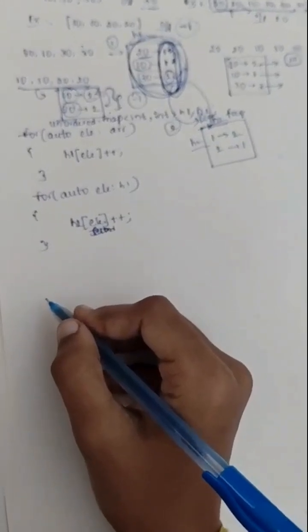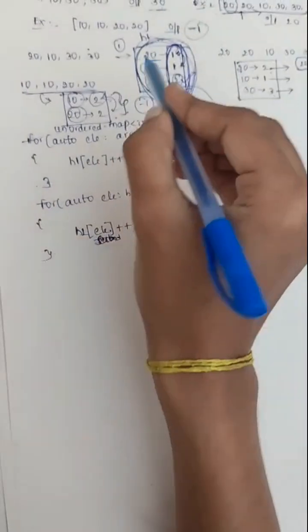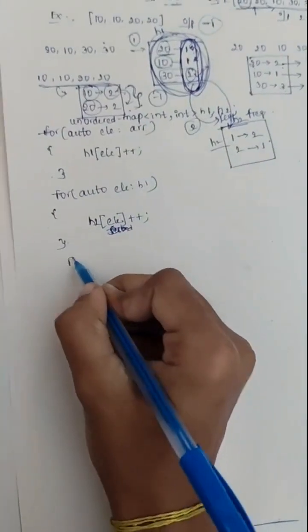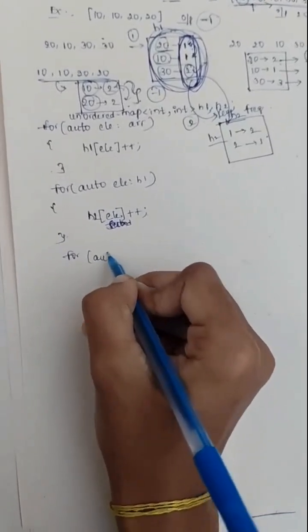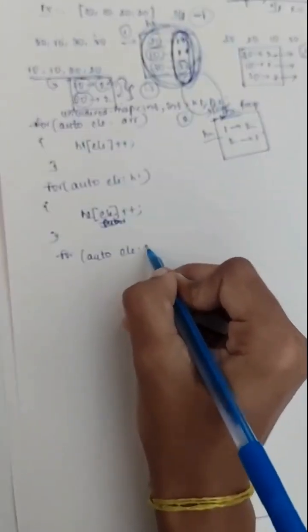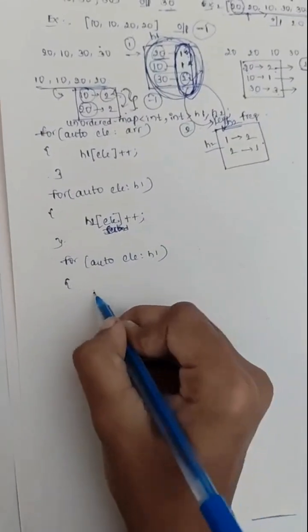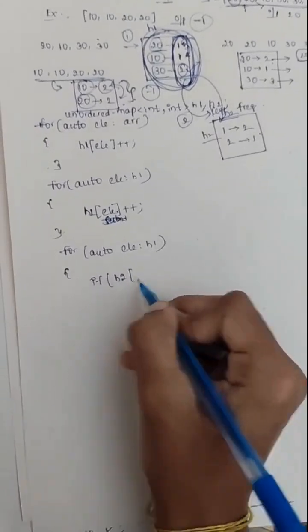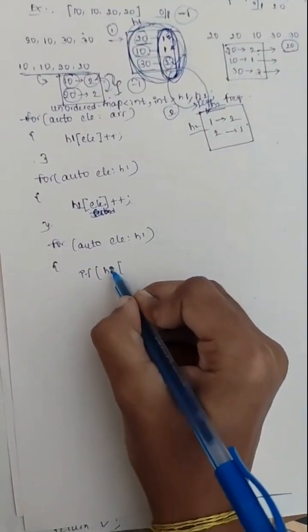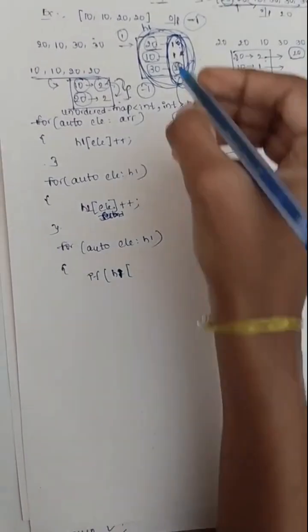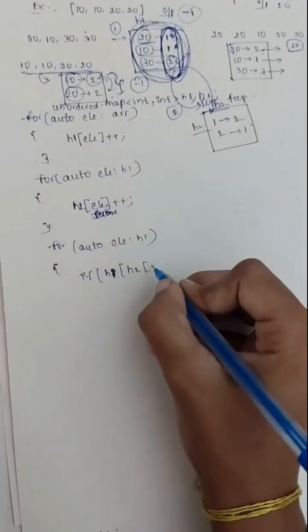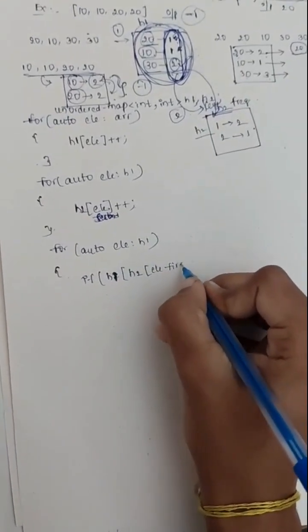Now we need to consider how many times this element repeats. So traveling through hash map 1, checking H2 of, because we need to find H2 of that element dot first,